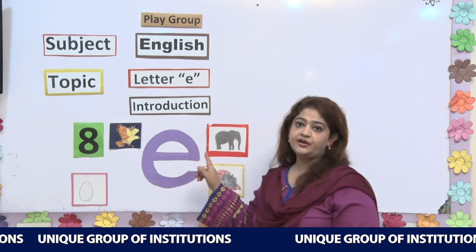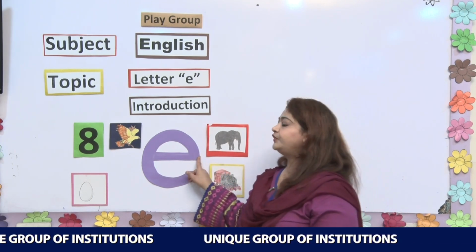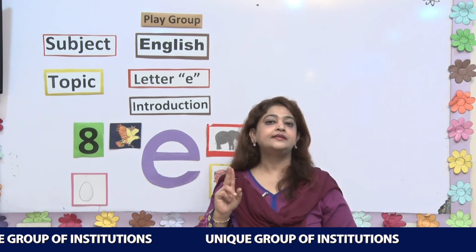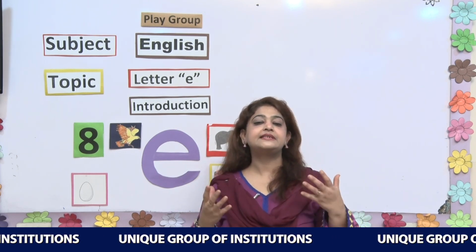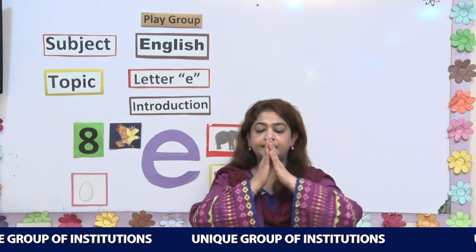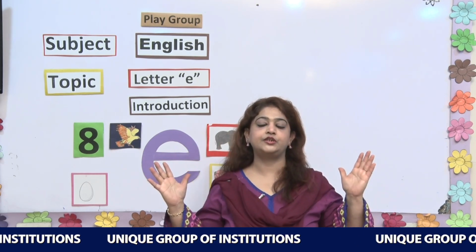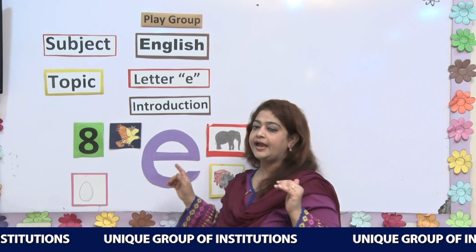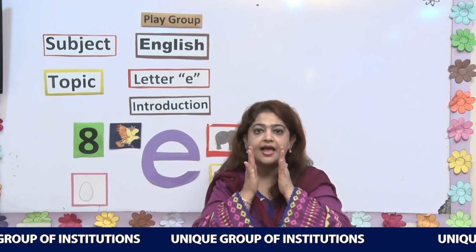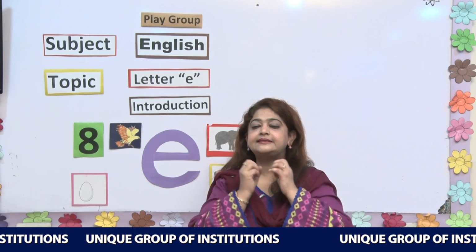Okay students, here I want to explain a little thing. Before that we have learned letter A. The sounds are the same but the way to say them is a little bit different. When we say A, it's a little stretched voice, like A, and when we say E, it's a little short sound, like E. It's just like a rubber band.